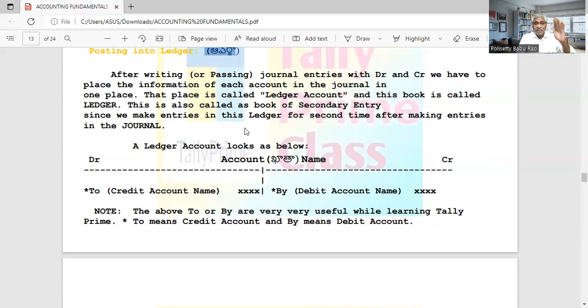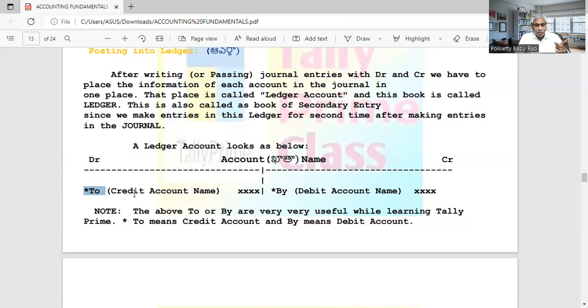When a particular account is debited in the journal, we write on the debit side. On the debit side, you start with 'To' and write the name of the other account. This account is debited; what is the other account credited? That credit account name we have to write on the debit side, denoted with 'To'. For example, cash account debit to sales account.